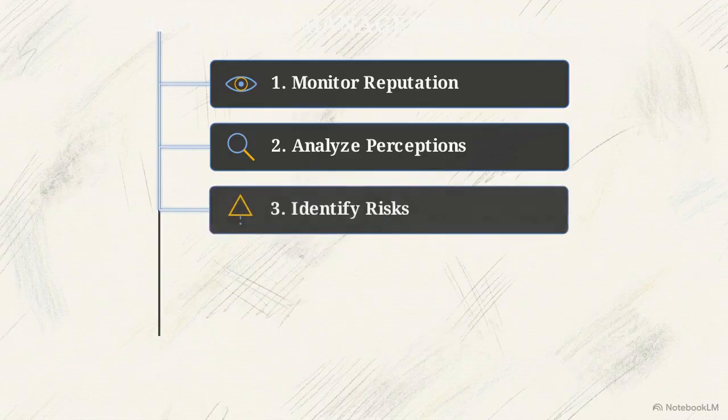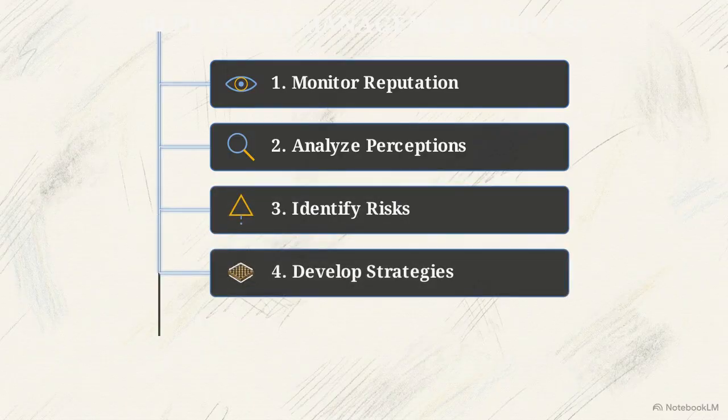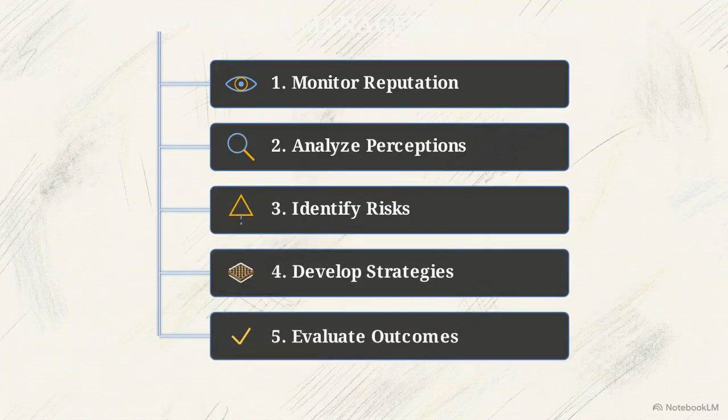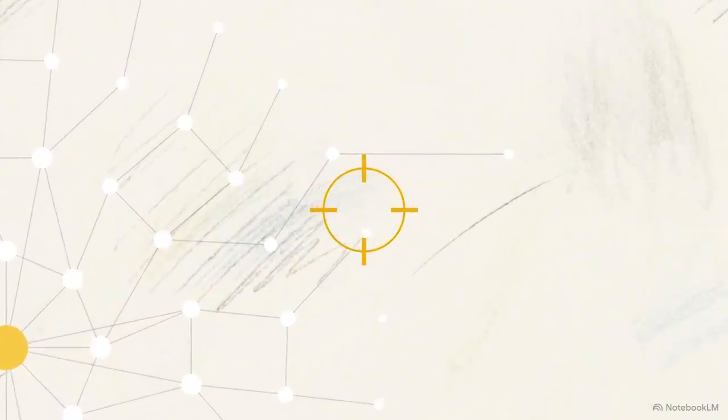Once a threat is detected, the system executes a 5-step automated management process: monitor reputation, analyze perceptions, identify risks, develop strategies, and evaluate outcomes. This node link graph visualizes social network analysis. This is the critical final layer of the pipeline. While sentiment analysis tells us what is being said, network analysis tells us who is saying it by mapping the influence of each user. Using graph theory, the system calculates node centrality to identify key opinion leaders.